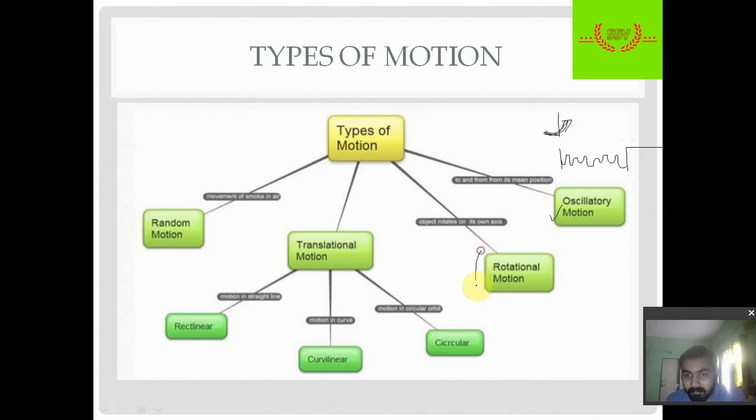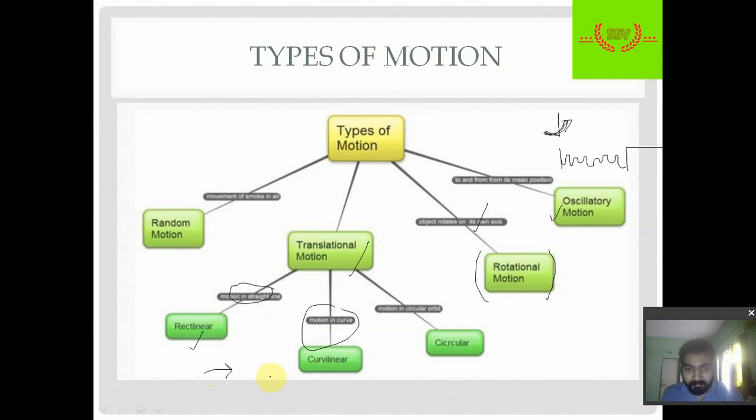Next is rotational motion. Rotational motion is what we discussed earlier, the motion of the earth around the sun and the moon around the earth. These are all examples of rotational motion. Now in translational motion we have three types. The first is motion in a straight line, which is also known as rectilinear motion. In this chapter we will mostly consider motion in a straight line, that is a rectilinear path.